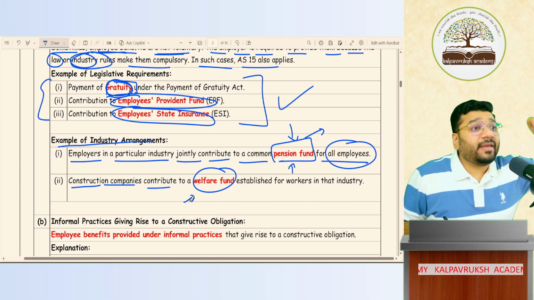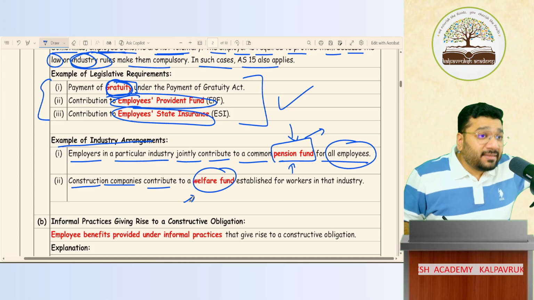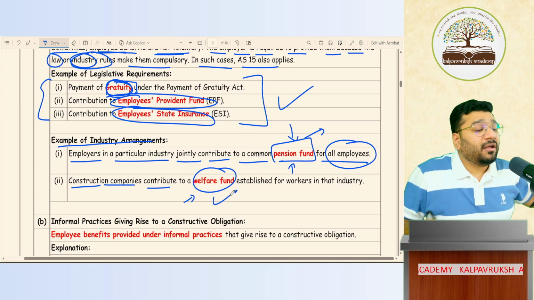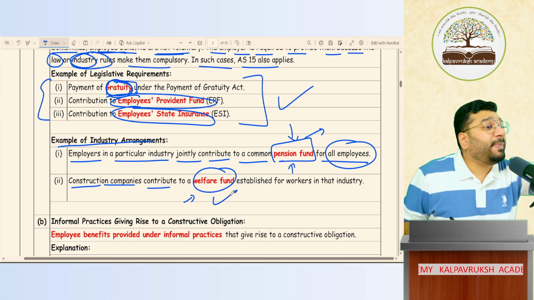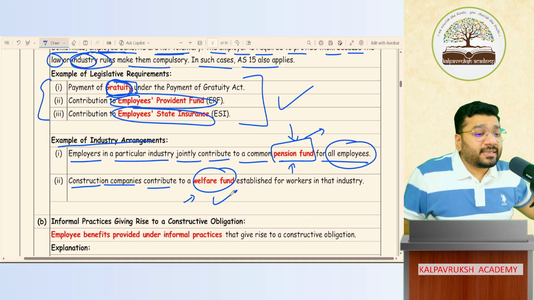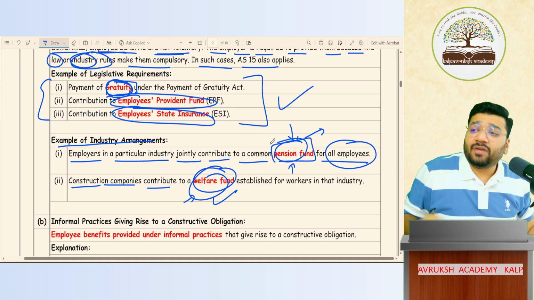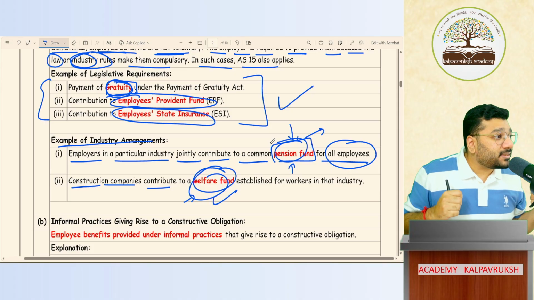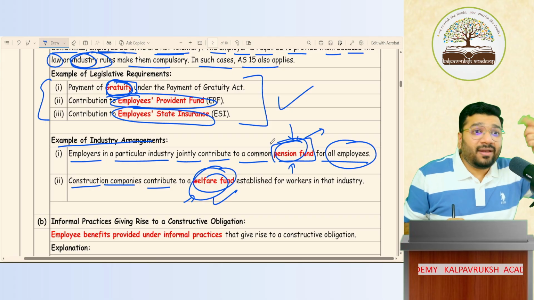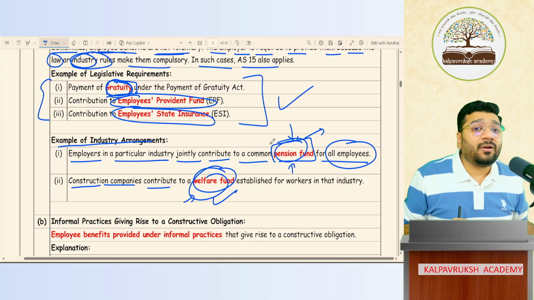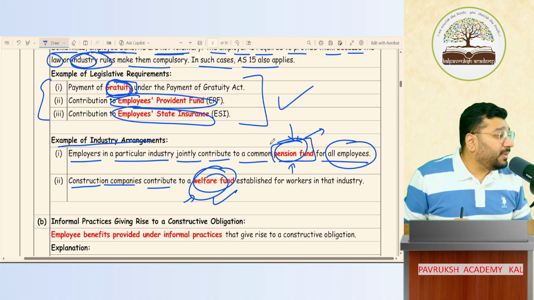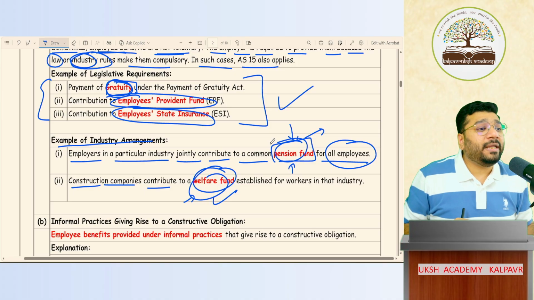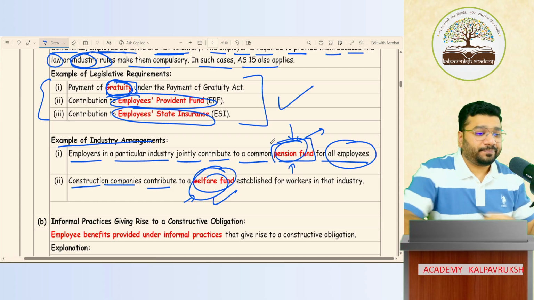On an accident, if somebody dies, or let's say if they are getting handicapped because of any accident, who will take care of their family? So in that case, the construction industry from the welfare fund will contribute a small amount to the respective employee. Got it, not got it? So this kind of welfare fund that we are creating, pension fund that we are creating, in which the amount is contributed, for me as a company, what is it, boss? It is an employee benefit that I'm giving towards the employee. Got it, not got it? So the accounting of such employee benefit should be done as per accounting standard 15. Got it, not got it?